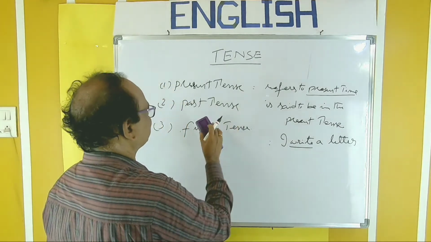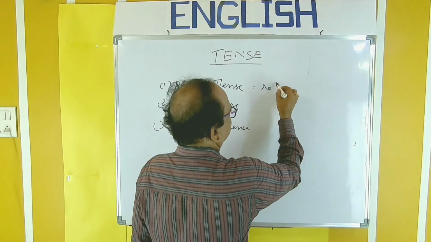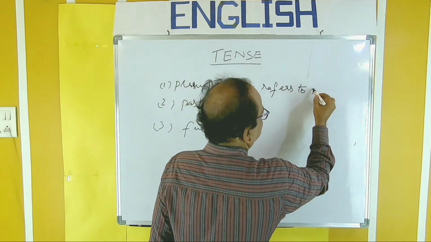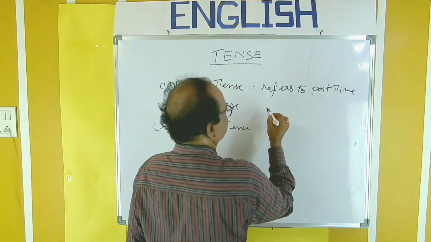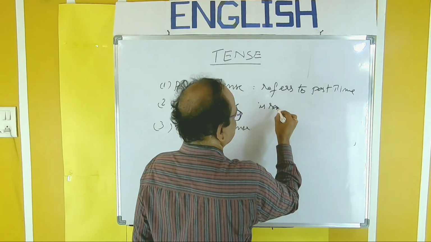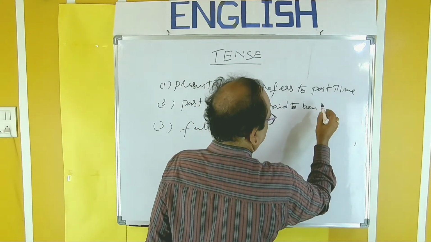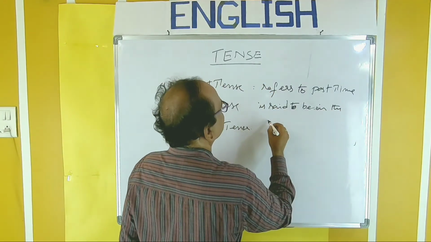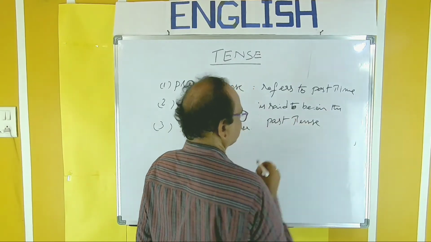Next, come to past tense. A verb that refers to past time is said to be in the past tense.